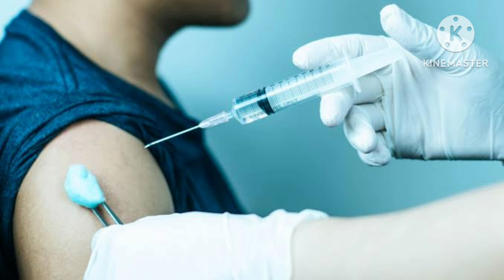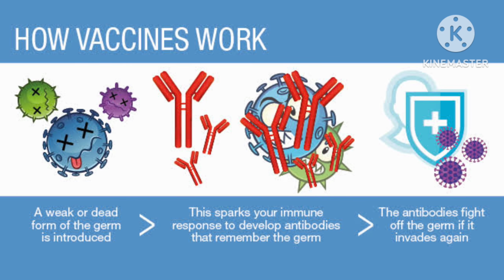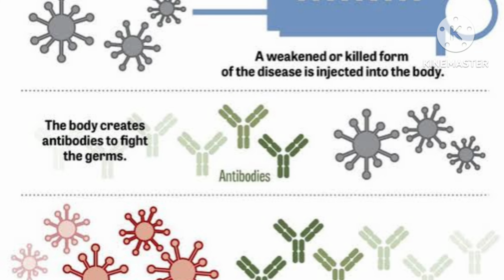Vaccine. When disease causing microorganisms enter our body, the body produces some defenders or soldiers to fight against them. These are called antibodies. Antibodies fight the disease causing microorganisms. When a vaccine is given which contains weak microorganisms, our body learns to fight them by producing antibodies.